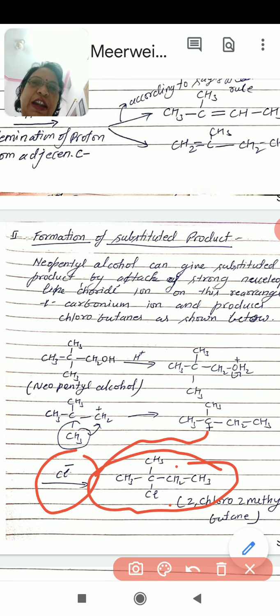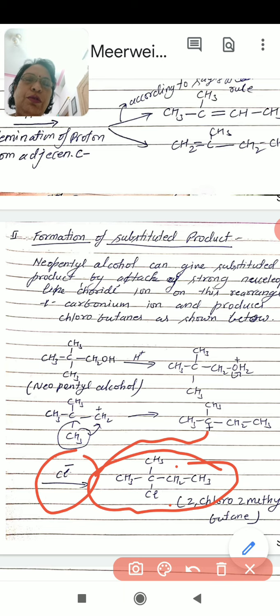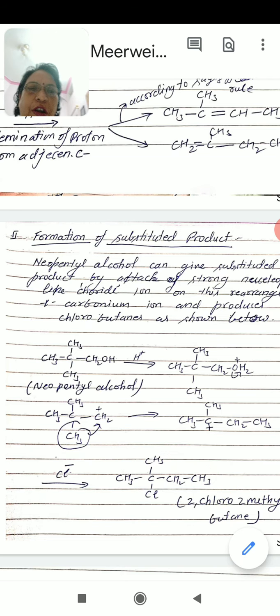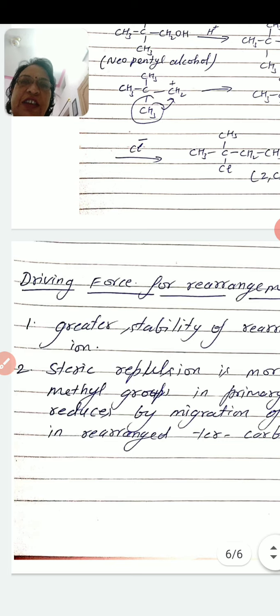So we get a substituted product from neopentyl alcohol, 2-chloro-2-methyl butane, which is the rearranged product, and the rearrangement is the Wagner-Meerwein rearrangement.